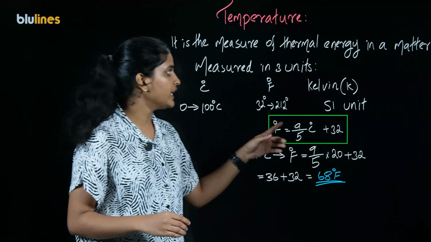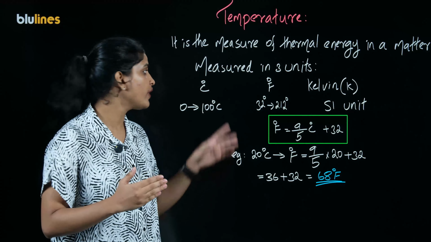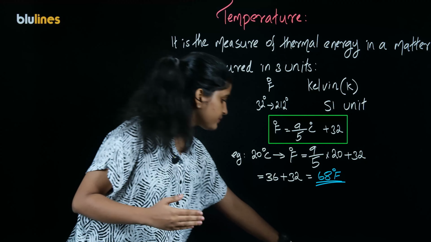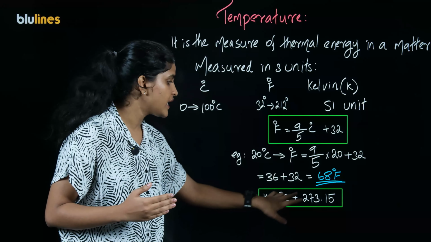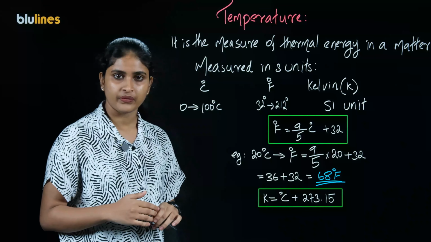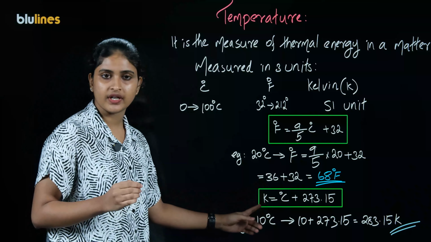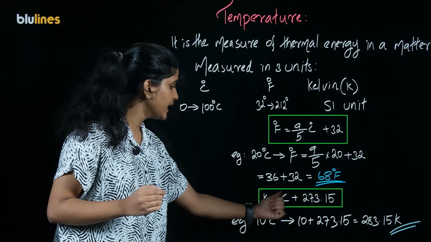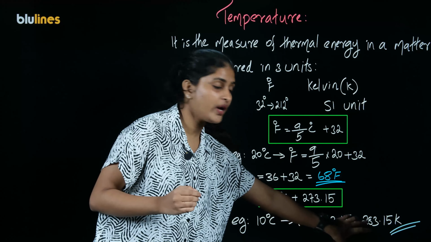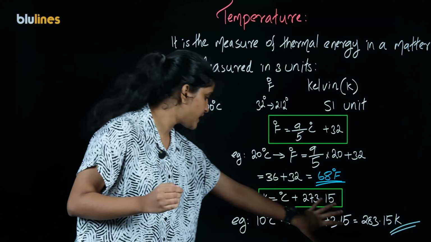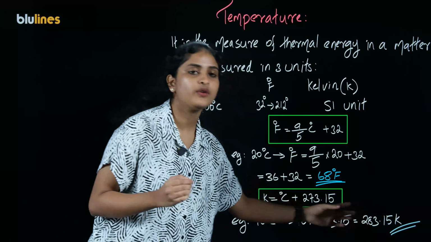Now, as I already said, Kelvin is the SI unit. So, very important is the conversion of degree Celsius to Kelvin. We can perform that conversion by using the equation degree Celsius plus 273.15. For example, you are asked to convert 10 degrees Celsius into Kelvin. What we have to do is put this 10 here. 10 plus 273.15 is equal to 283.15 Kelvin, which means that 10 degrees Celsius is equivalent to 283.15 Kelvin.